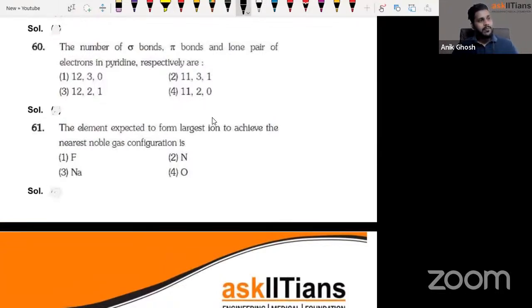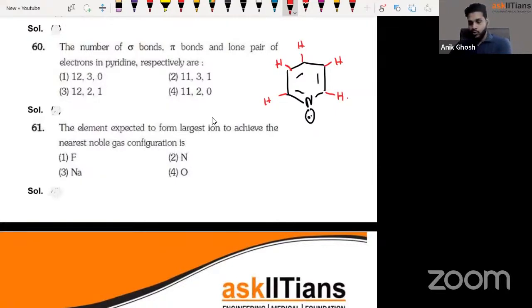Now coming to the next one. The number of sigma bonds, pi bonds, and lone pairs present in pyridine. Guys, pyridine is this molecule, right? Looks like a benzene ring, but there is a nitrogen in there. Nitrogen would definitely have a lone pair. So how many sigma bonds do I have, guys? See, this kind of question, last year in the boards, they gave the question with benzene. How many sigma and pi bonds are there in benzene? For those who gave boards last year, those who are in class 11th right now, you got the same question, but for benzene. They are asking for pyridine. Boards means I'm talking about class 10th, guys.